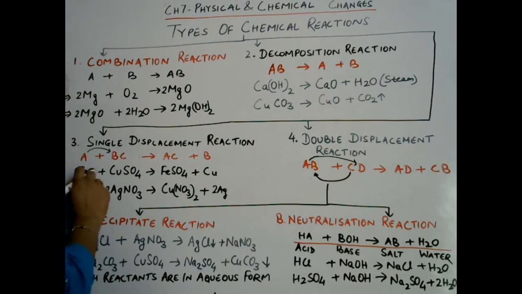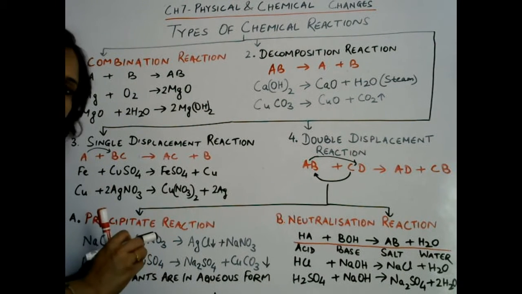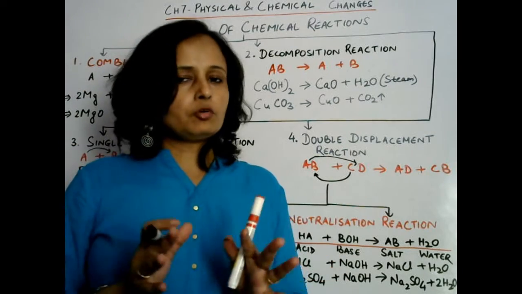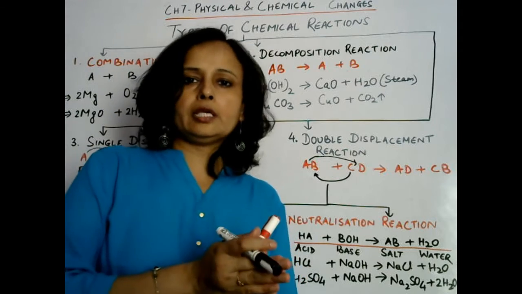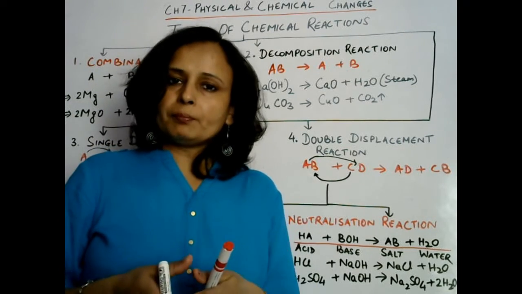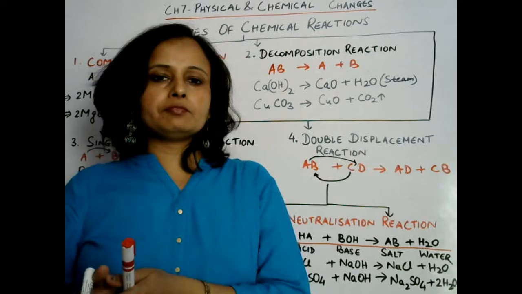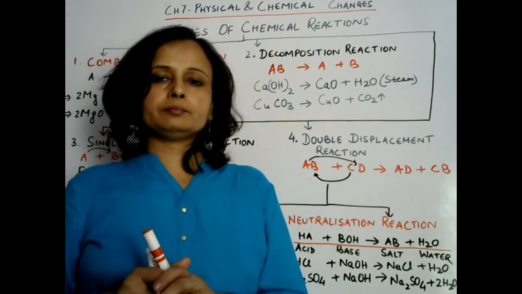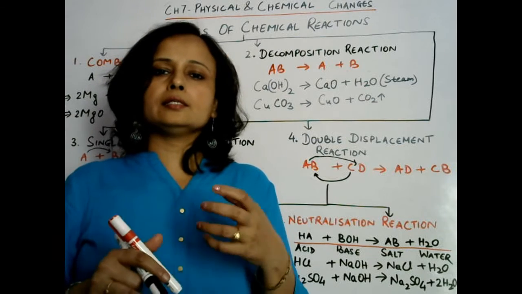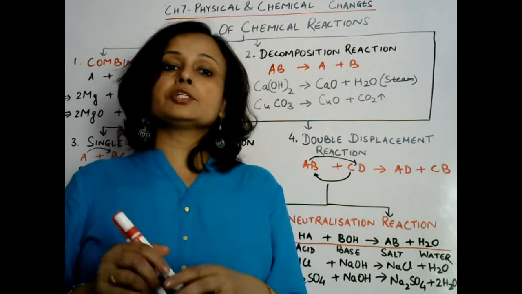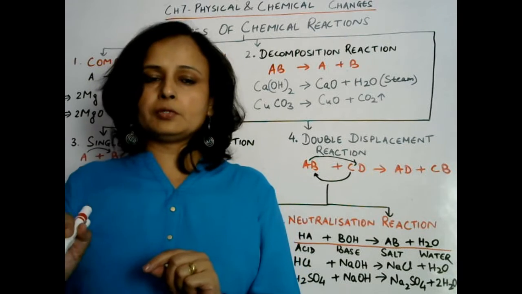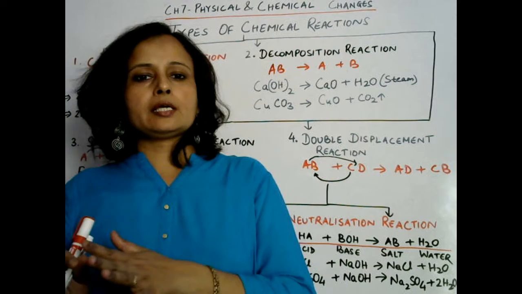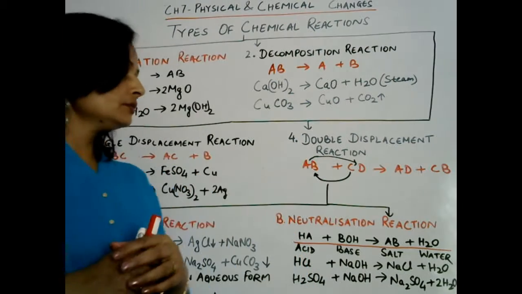So here iron is more reactive. The more reactive metal, that is iron, will displace copper from copper sulfate solution, and it will take the place of copper, and finally iron sulfate will be formed, and copper settles down at the bottom of the container. And in this reaction, single displacement reaction, change of color also takes place. Earlier the color of the solution was blue, and after the reaction it will be green. Okay.